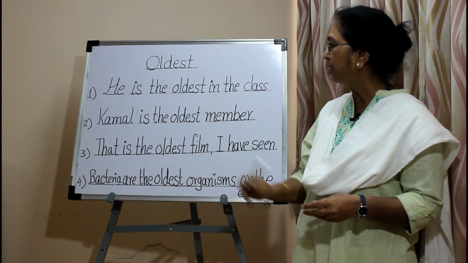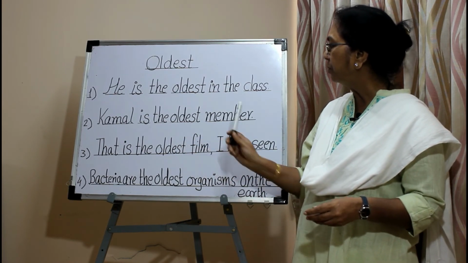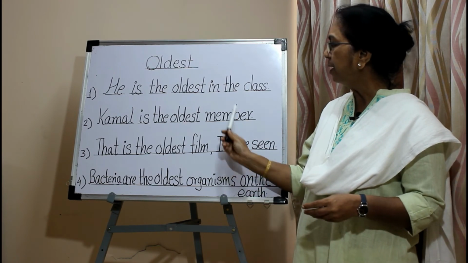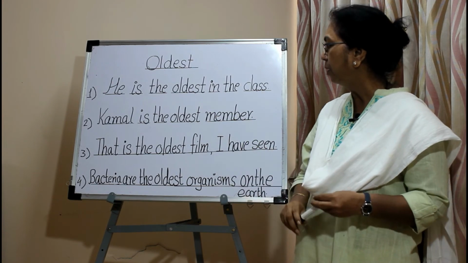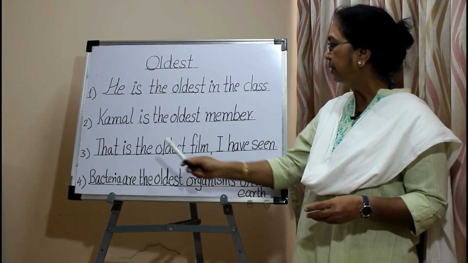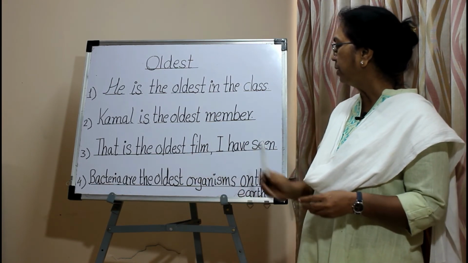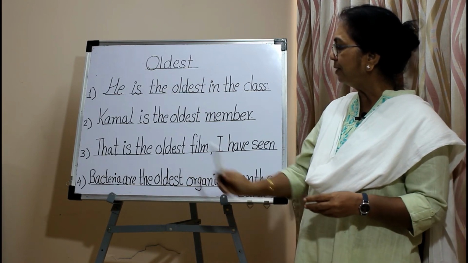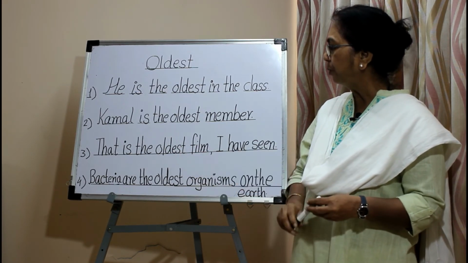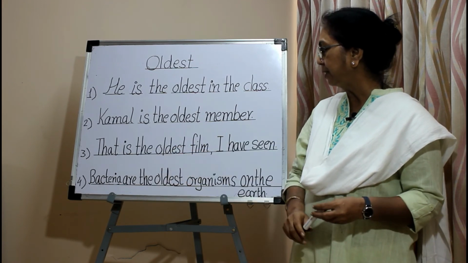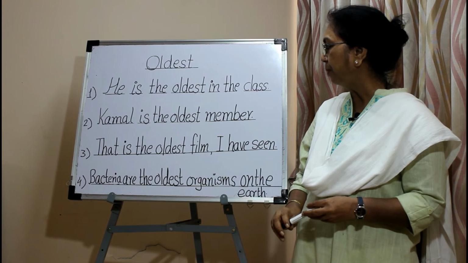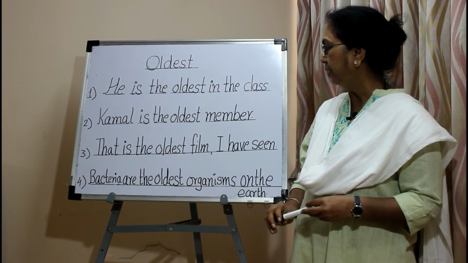So here the adjective oldest describes the person, that is member. It is an attributive adjective used before the noun member. In the third sentence, that is the oldest film I have seen. The adjective oldest is an attributive adjective. It describes the noun film, that is a thing.